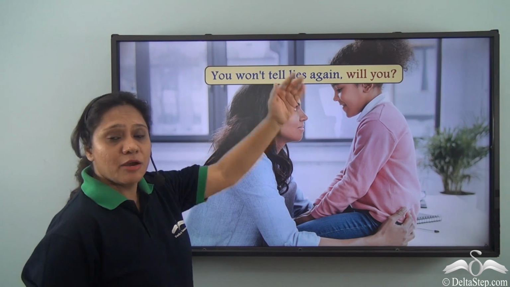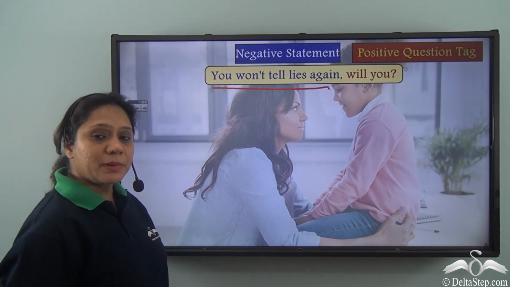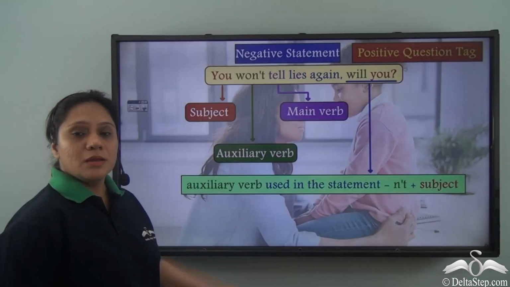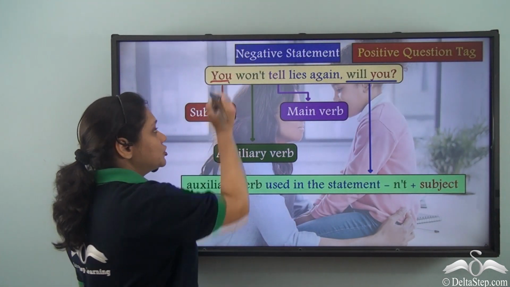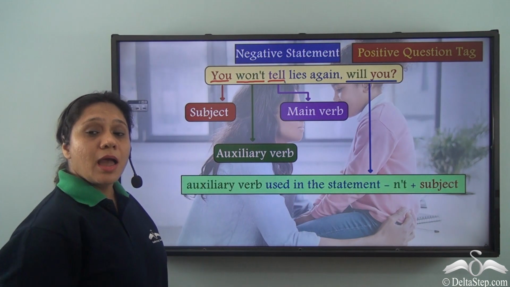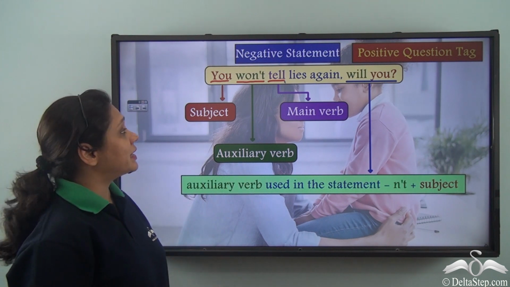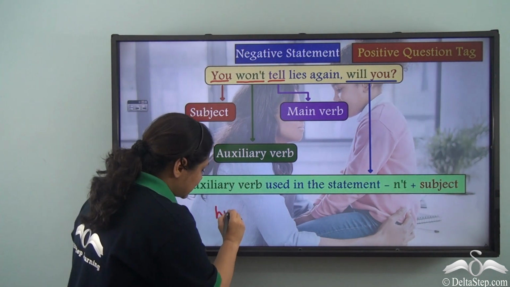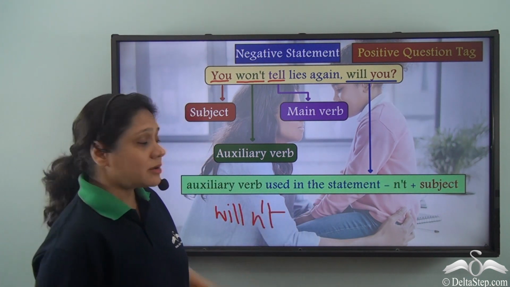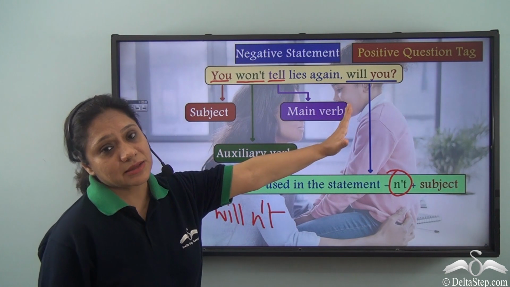You won't tell lies again, will you? Now in this sentence, "you won't tell lies again" is a negative statement and the positive question tag is "will you." How have we formed it? So our negative statement has the subject you, the auxiliary verb won't, and tell as the main verb. How have we formed the positive question tag? We have used the auxiliary verb in the statement, which is won't, which means will not. From that, we have removed the n't. So we get will, and then we have added the subject you.